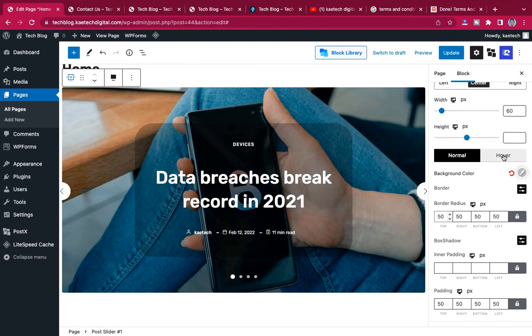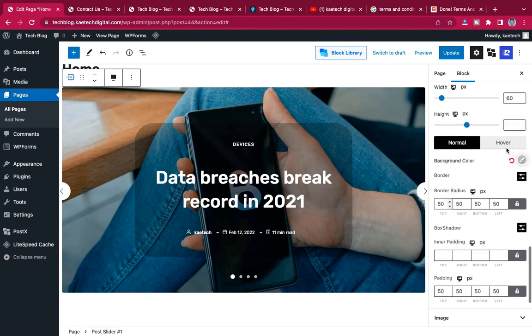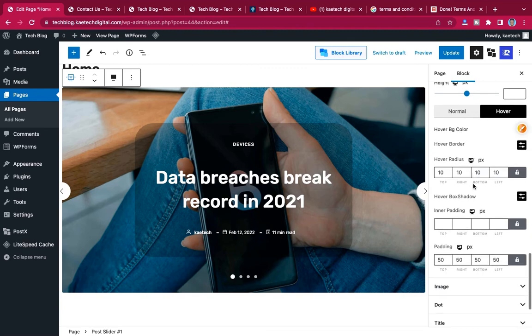over here, okay, and then the hover background color. So if you want a hover background color, you can also give it to it. And then the hover radius, I also want it to be 50. Okay, yeah. So the hover background color too, if you want the hover background, you can give it to it. Okay, and then let's go to image.